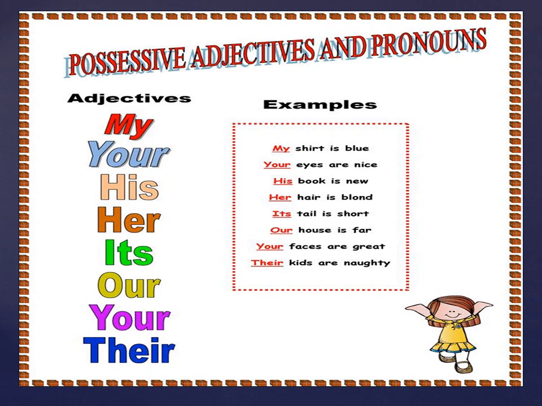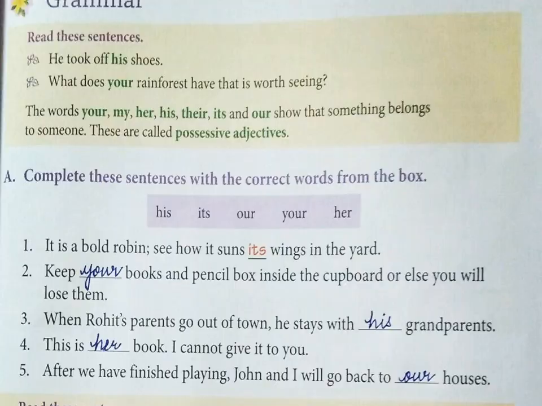That is a possessive adjective. Our house is far. Your faces are great. Their kids are naughty. So what belongs to that particular person or animal or thing, the word that shows it is belonging to that person is called a possessive adjective.